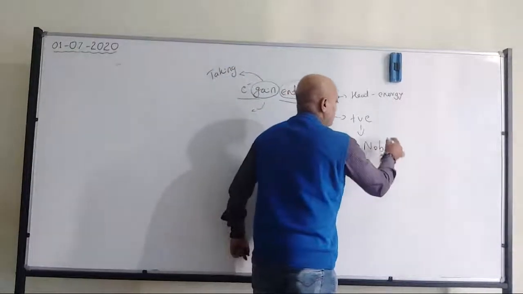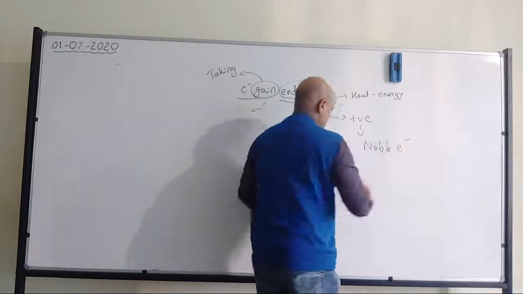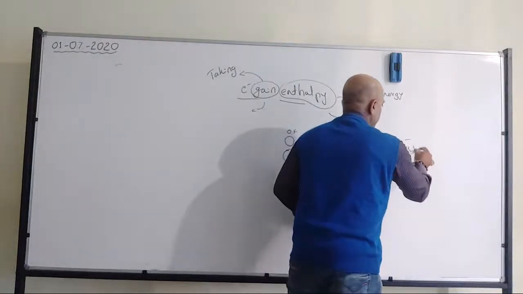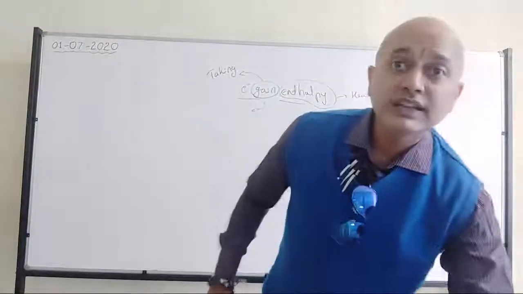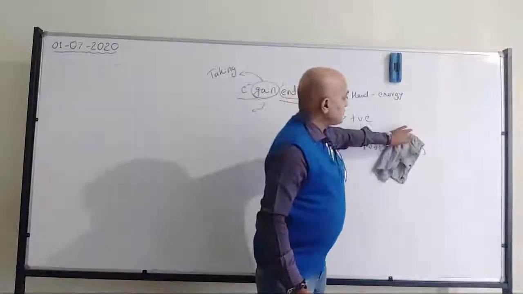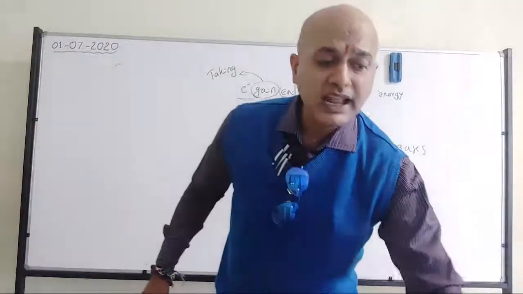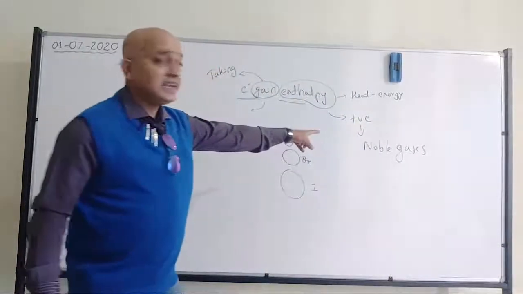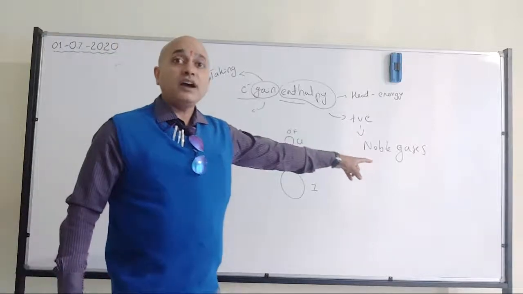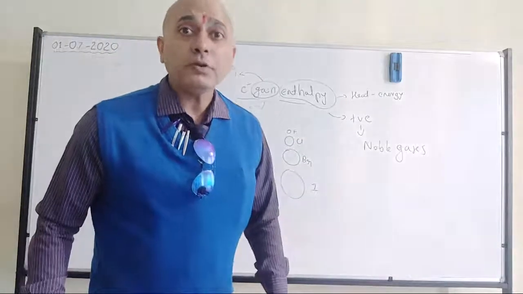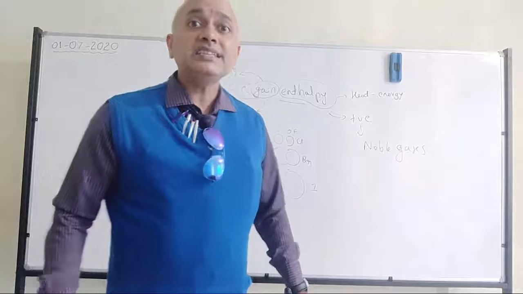They are not going to accept the electron. That is what is indicated by their positive electron gain enthalpy value. What is the reason? They have completely filled orbitals. They have attained stability.